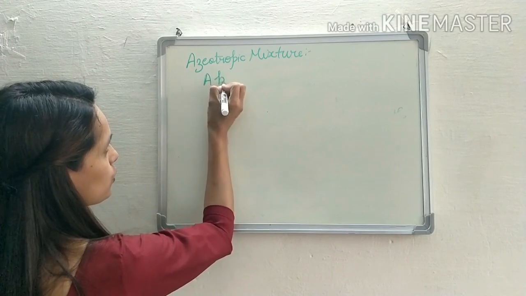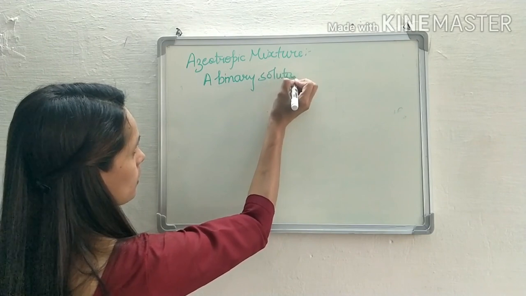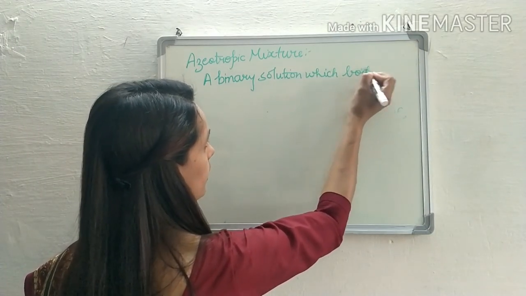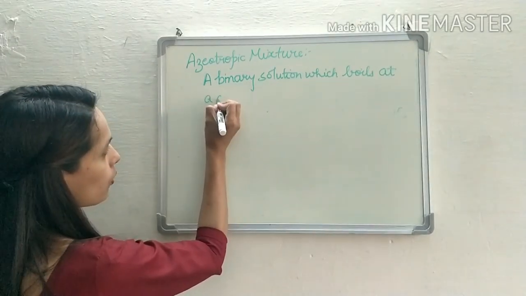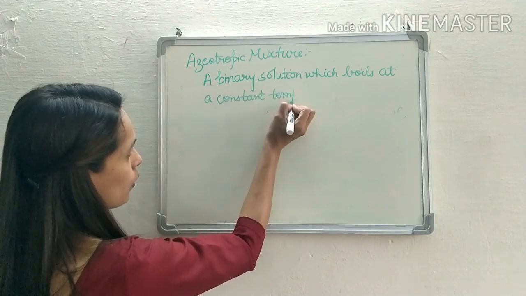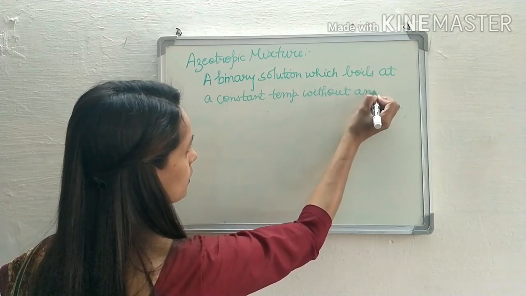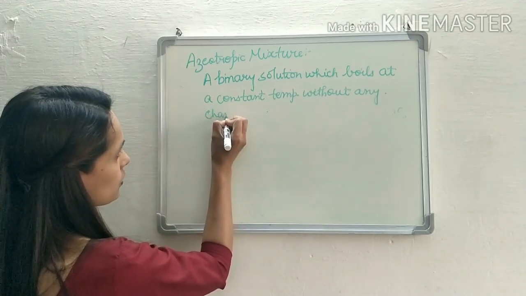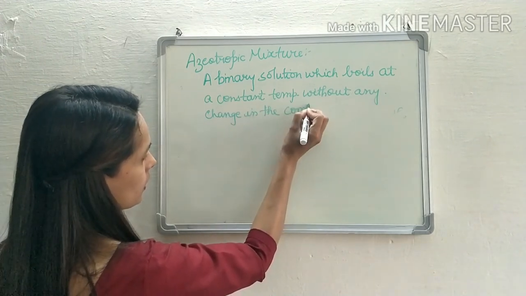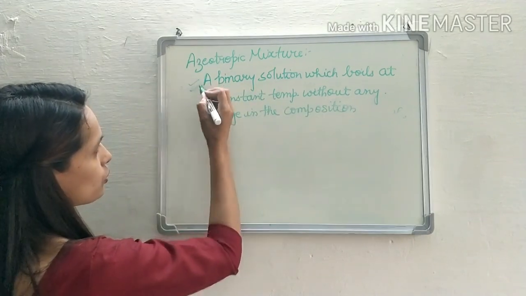A binary solution which boils at a constant temperature without any change in the composition. So that is known as an azeotropic mixture.